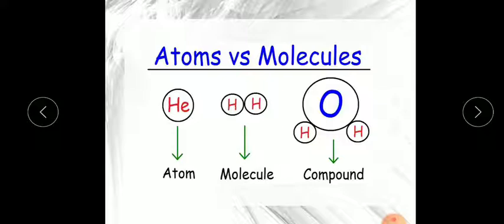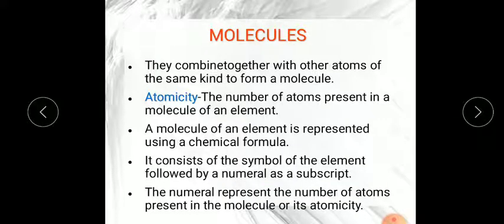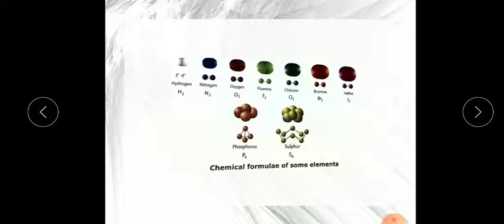Now, what is a compound? As you can see here, they are showing water, H2O. A compound is formed by different atoms of different elements. Today we will talk about molecules. Molecules combine with other atoms of the same kind, the same element, to form a molecule. In my last video I also showed you this picture.